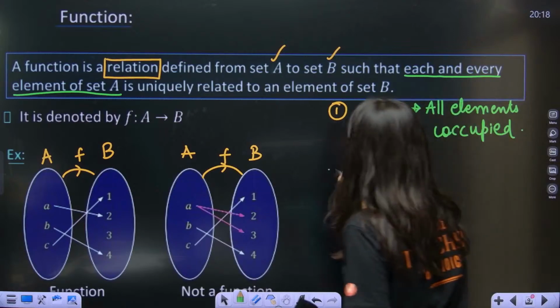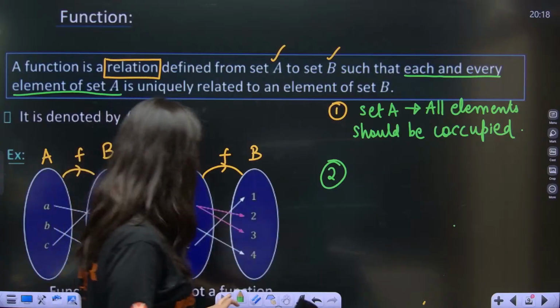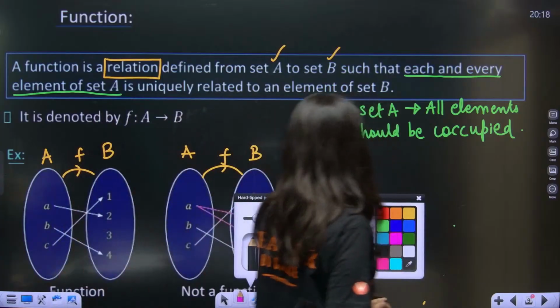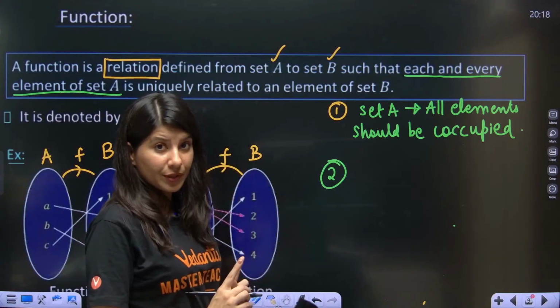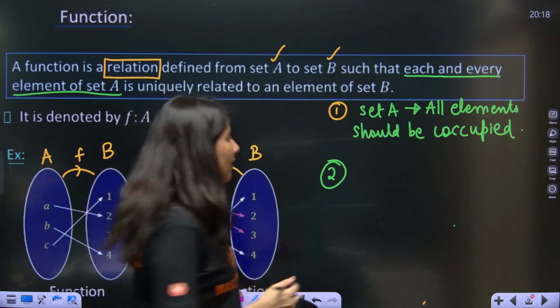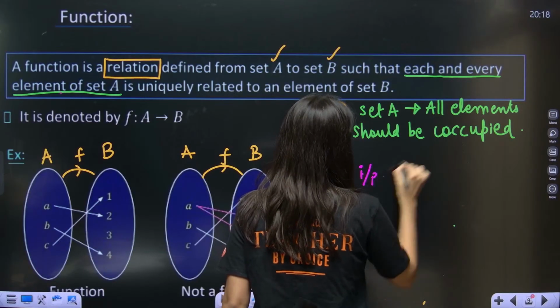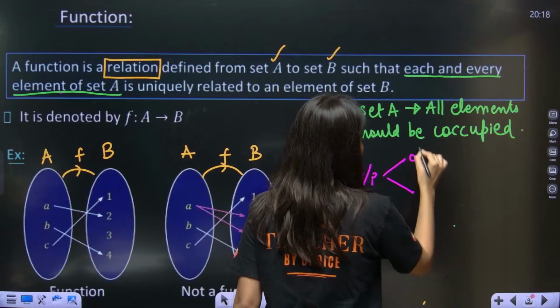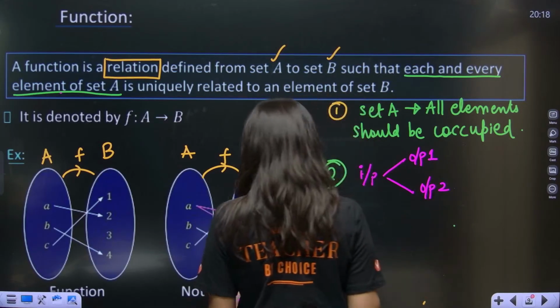The second rule for a relation to be a function, listen to me carefully, is that one input cannot have two outputs. This is not allowed.